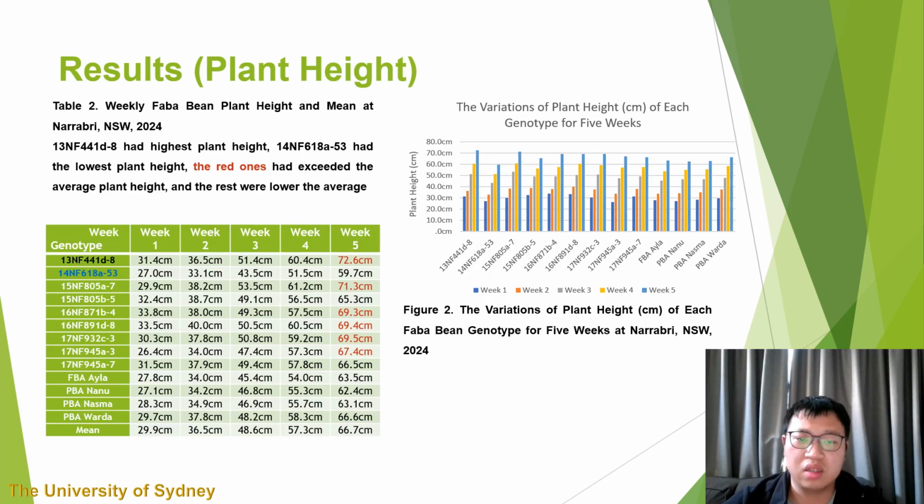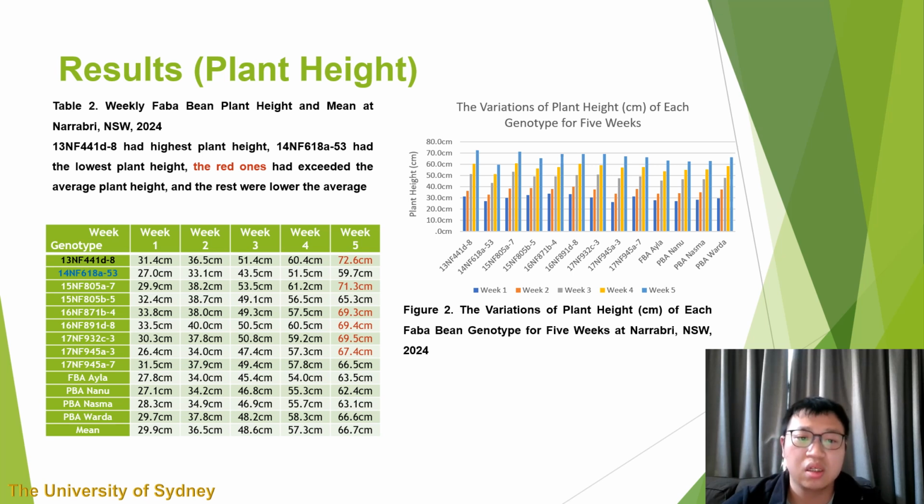The growth of plant height during the experiment was significant. The mean of faba bean plant height was at the bottom of the table. As a result, the plant height difference between week 1 and week 2 was the smallest, and that of the difference between week 2 and week 3 was the largest. The plant height of all faba bean genotypes grew slowly in the early stage and grew quickly in the later